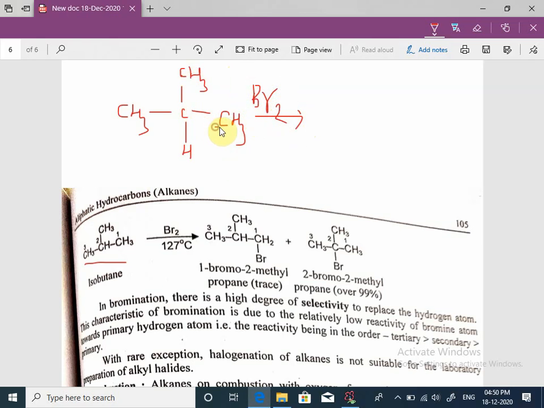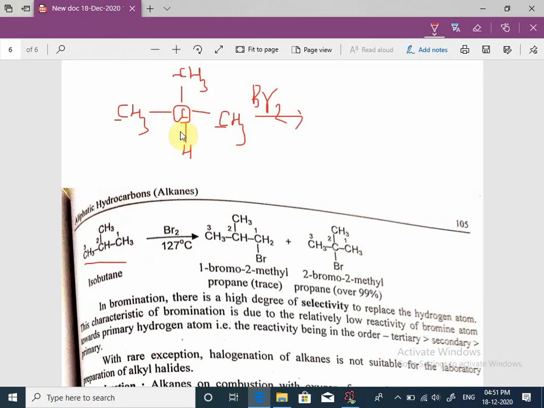this carbon atom is primary carbon atom, this carbon atom is primary carbon atom, this carbon atom is primary carbon. That's why hydrogens on these carbon atoms are primary hydrogens. This center carbon atom is a tertiary carbon atom, because it is attached to another three carbon atoms.